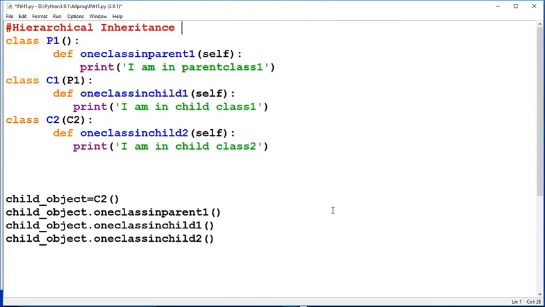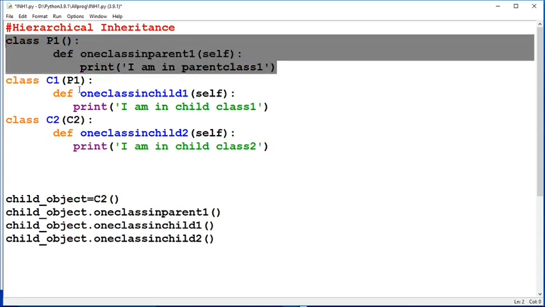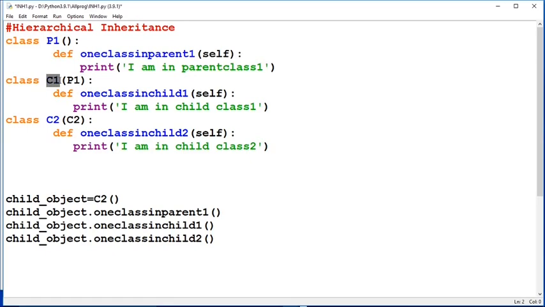next we are going to see the hierarchical inheritance. In a hierarchical inheritance, it is just that multiple child classes will access the same parent class. Okay, so here we have the parent class already created. Now let us say this child class is inheriting the property from parent 1, and this child class 2 that I have created will also be inheriting the properties from parent 1. Okay, so the remaining things will remain the same.